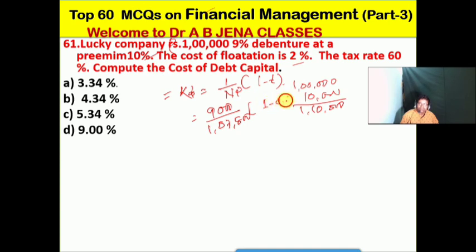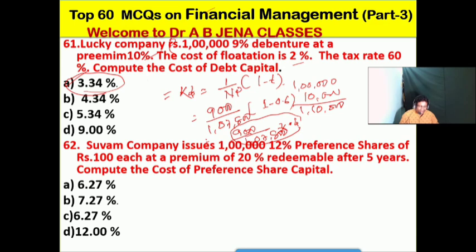So 0.6. After that, 9,000 divided by 1 lakh 7,800 into 0.4. After calculation the result will be how much? So the option will be this one, A, 3.34. So A is the right option for this MCQ. So next one we will see.